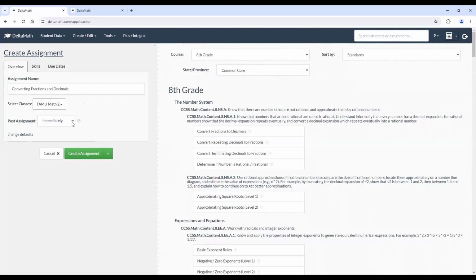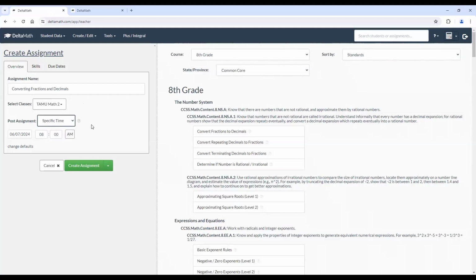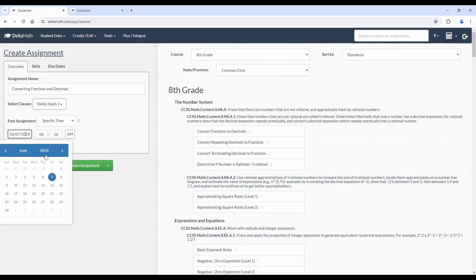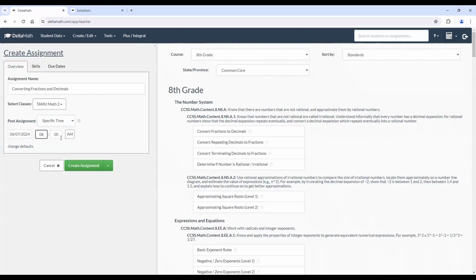You can choose to post immediately. Not right now. I really did appreciate this, right? Because if I was just preparing my class for the semester or for the session, and I really just wanted to create all the assignments all at once, I can go ahead and pick the date and the time in which this assignment comes up. You click on the calendar and it has all the dates here. You can switch the time from AM to PM just by simply clicking on the AM and PM box. And then you have your time.